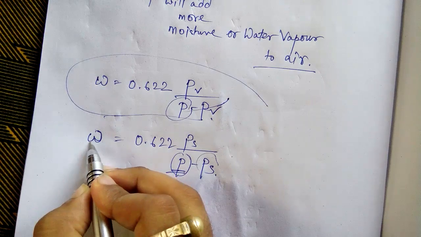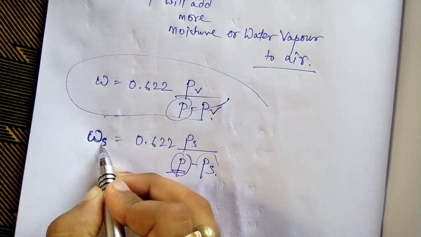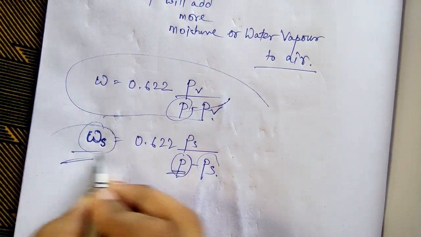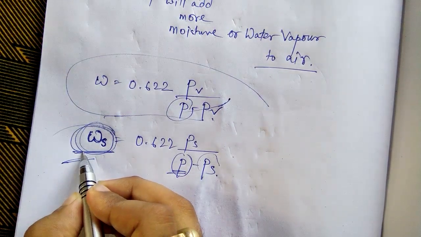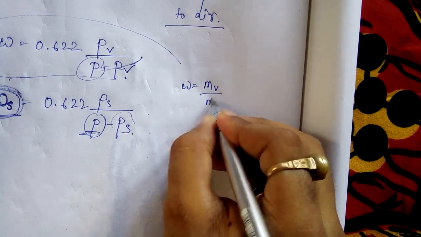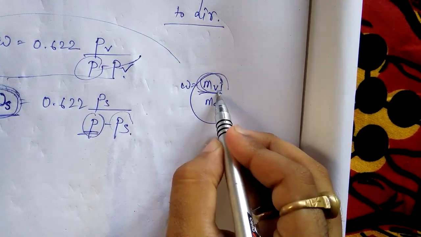And W, that is specific humidity, becomes omega s. This will also be the maximum possible specific humidity, because what is omega? It is mv by ma.